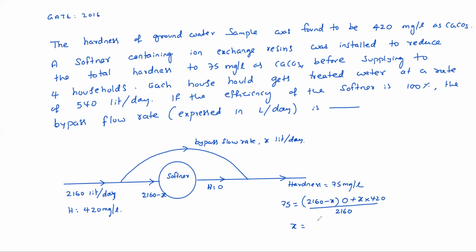X equals 385.7 liters per day. So like this, you can work out, and you can expect some other kinds of problems also. Note down the problem.